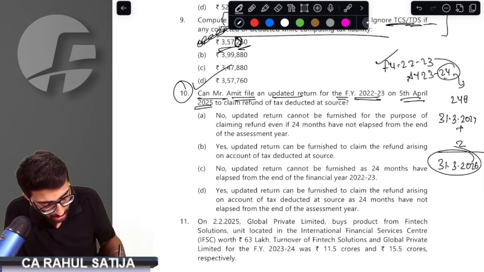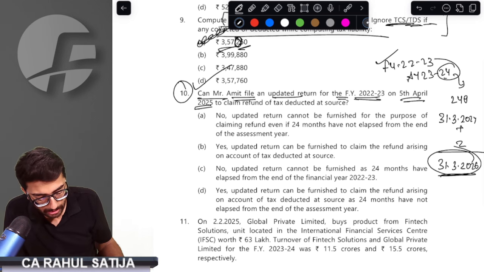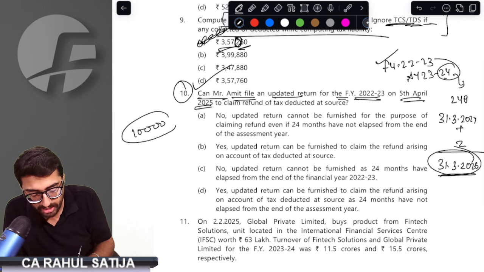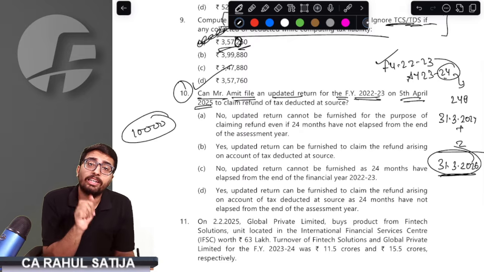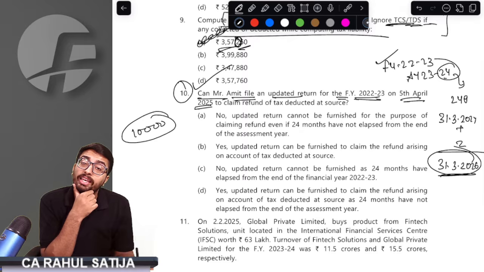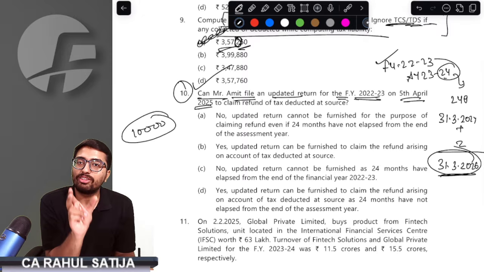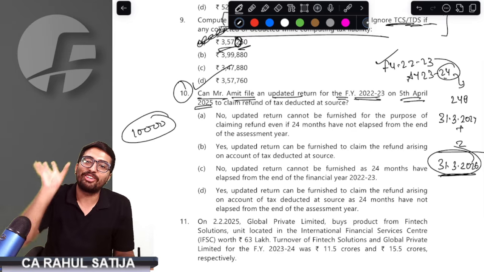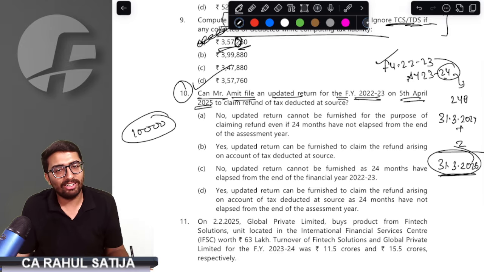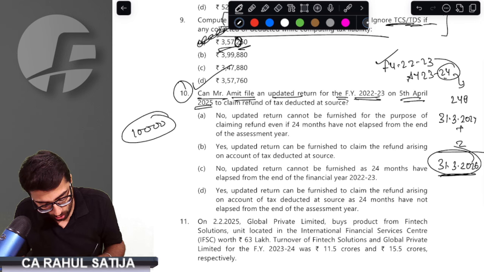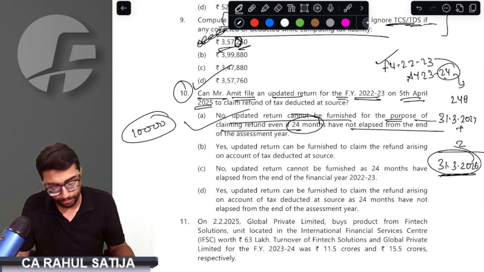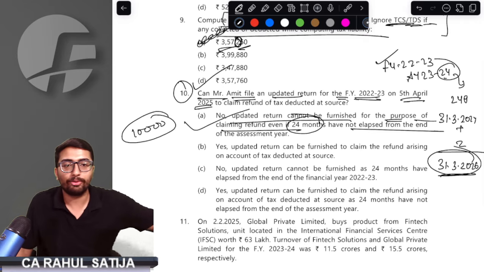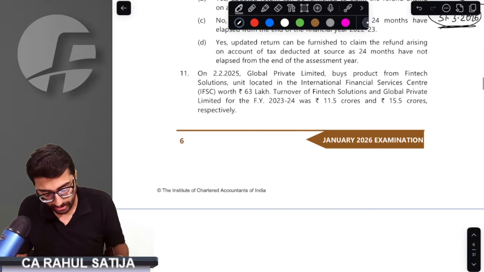Now, the important point here is that up to 31st March 2026 we can file an updated return. But Mr. Amit is filing the updated return for the purpose of claiming TDS credit, a refund of TDS deducted. Can he do so? The right answer is no. We have already understood that you cannot file an updated return for your own benefit. You can only file an updated return for the department's benefit. So if you want to claim a refund, you cannot file UR. In this case, no, an updated return cannot be filed for claiming a refund, even if 24 months have not lapsed, and this is the correct option. Did you get this point or not?